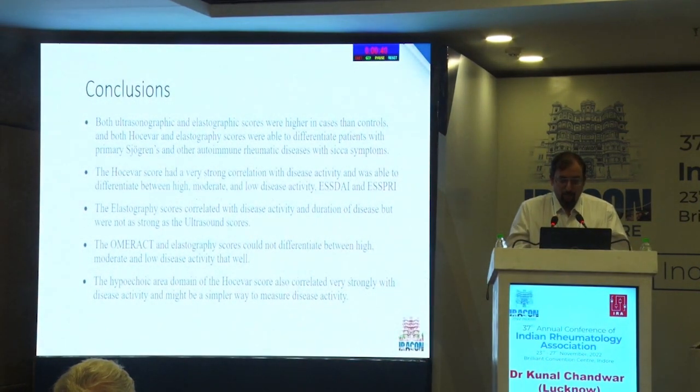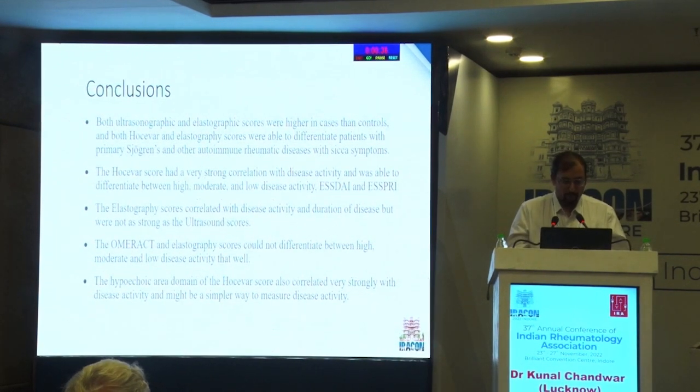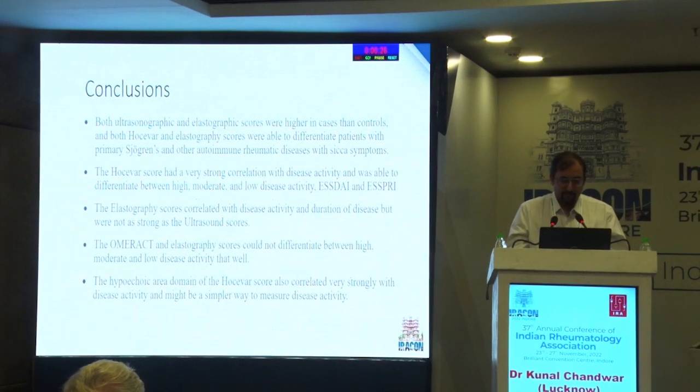The elastography scores correlated with the disease activity and duration of disease, but were not as strong as the ultrasound scores. The OMERACT and the elastography scores could not differentiate between high, moderate and low disease activity that well. The hypoechoic area domain of the HOSEVA score also correlated very strongly with disease activity and might be a simpler way to measure disease activity.